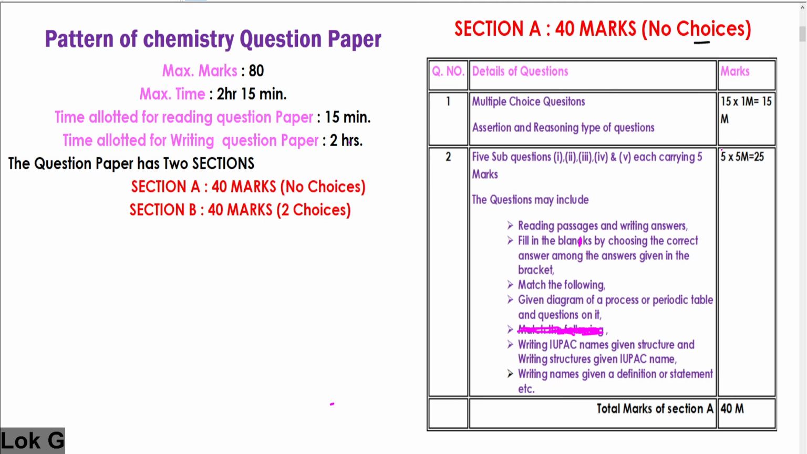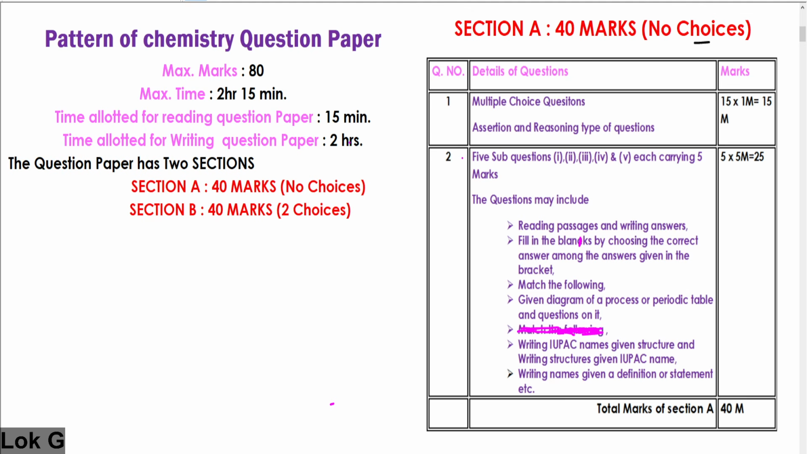All questions are mandatory. First, multiple choice questions will be there. 4 choices will be given, and you have to choose one correct answer. While writing the answer, write the alphabet of the answer as well as the answer itself. Keep this in your mind. And there will be 1 or 2 assertion and reasoning type questions. That also you study carefully. 15 questions will be there, 15 ones of 15. That is question number 1.